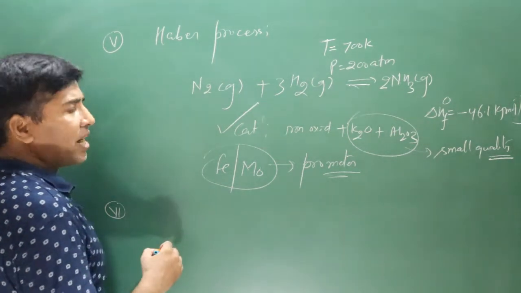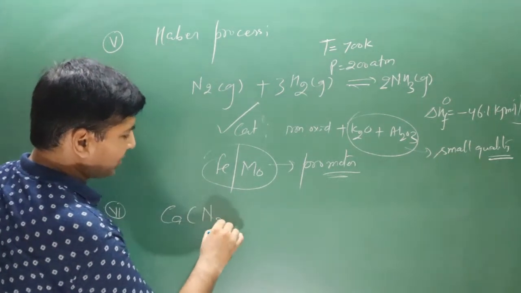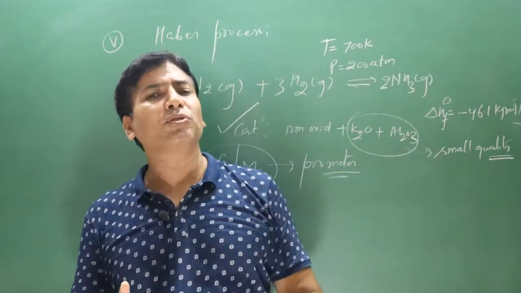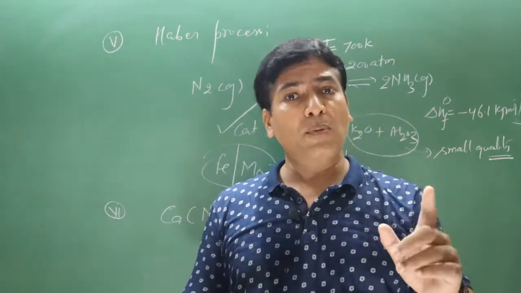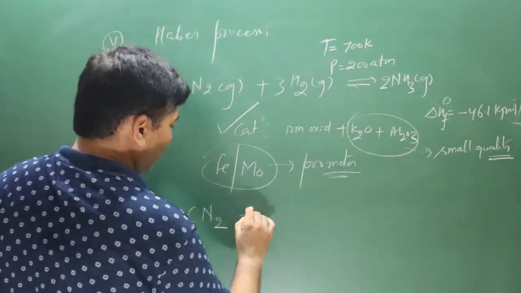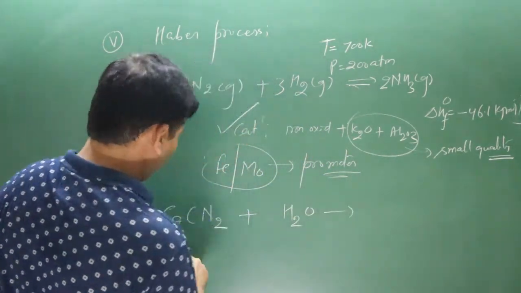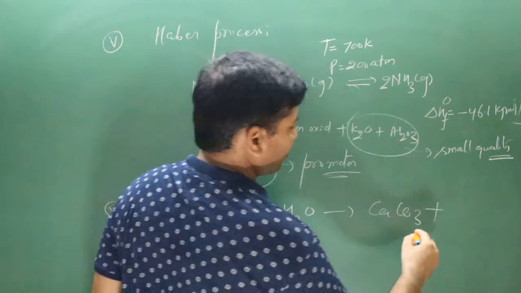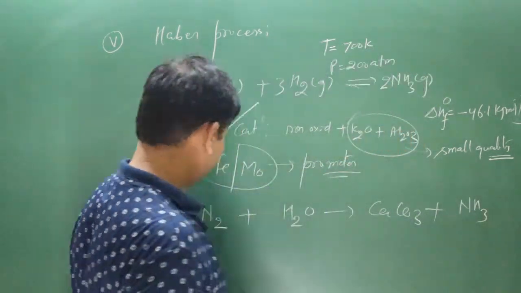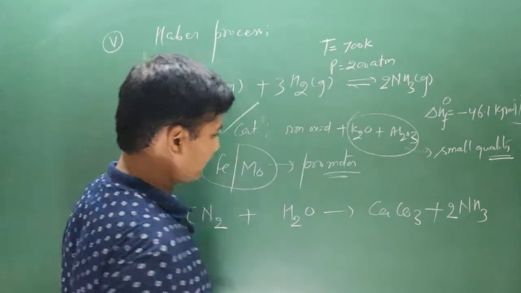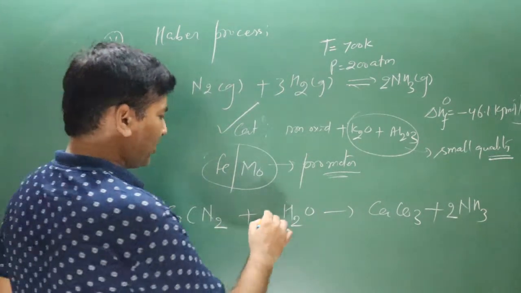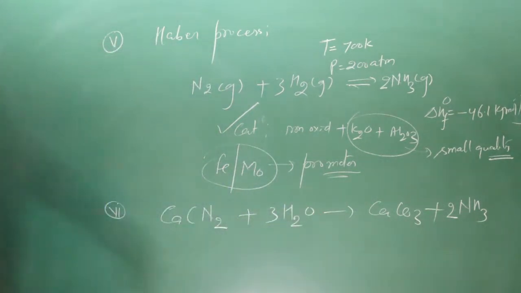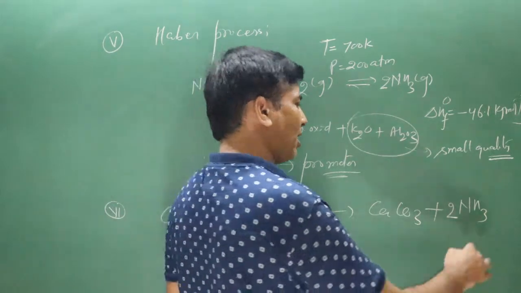We have learned calcium cyanamide, CaCN2. If you remember when I was talking about the chemical reaction of nitrogen gas reacting with calcium carbide to form calcium cyanamide, we have CaCN2. When it undergoes hydrolysis, what happens in this case? Calcium carbonate is formed, and this nitrogen combines with hydrogen to form ammonia molecule. There are 2 nitrogen multiplied by 2, and 3 oxygen are there multiplied by 3. Check hydrogen, 6 hydrogen, 6 hydrogen. Equation is balanced. So this is also one more method by which we can produce ammonia gas.